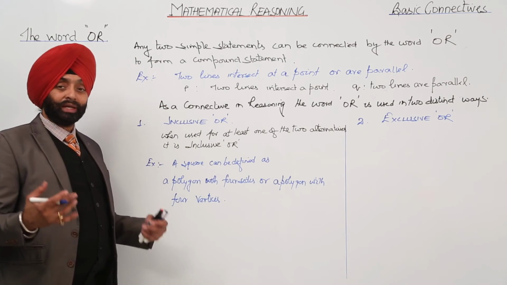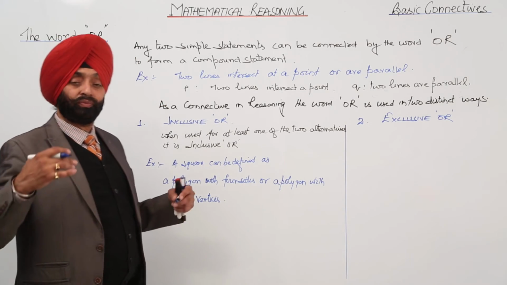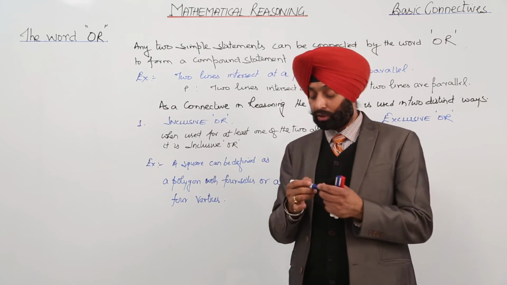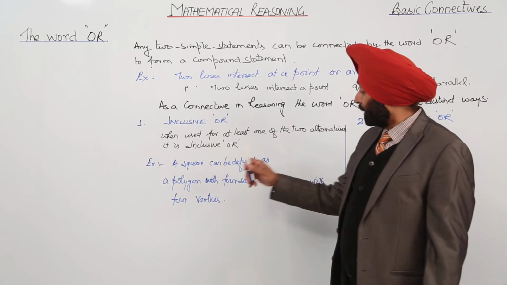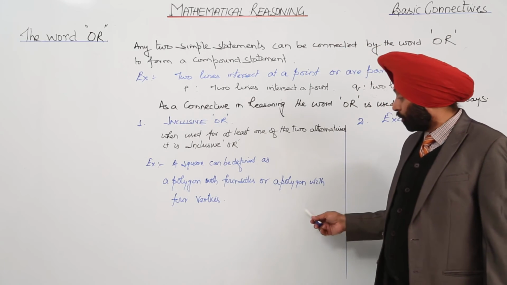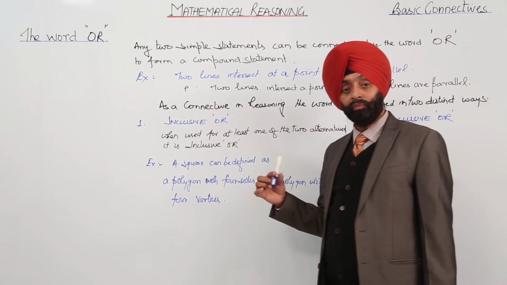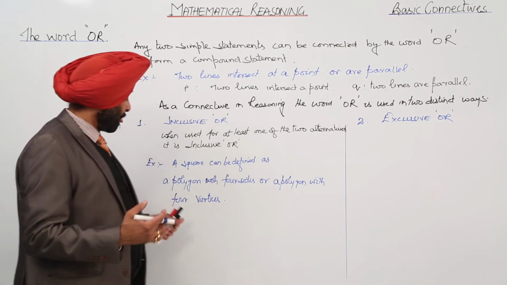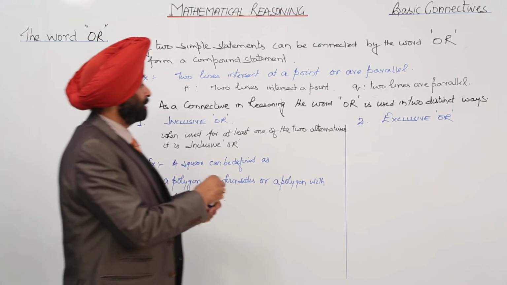Okay, so we can get it. I have not written a polygon with 4 equal sides; I just want to make it clear for the inclusive part. A square can be defined as a polygon with 4 sides or a polygon with 4 vertices. Okay, so this becomes the inclusive part.